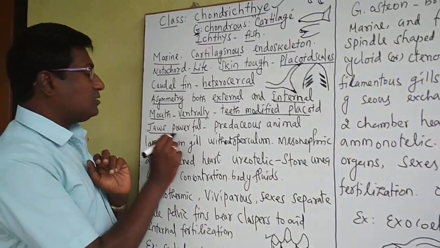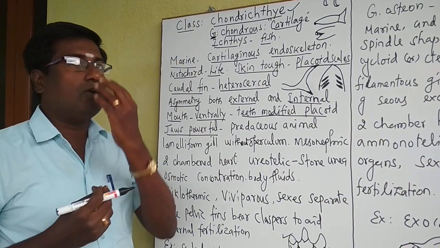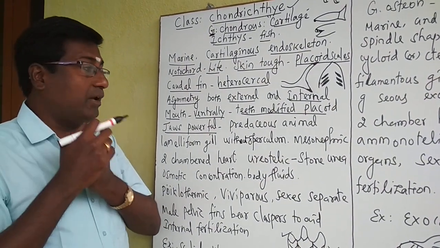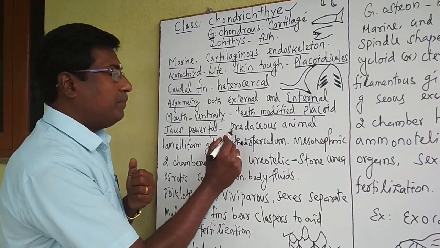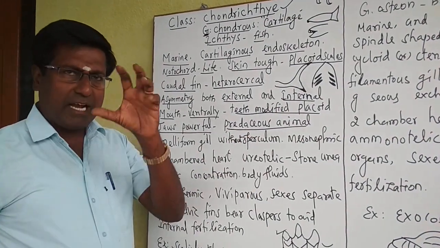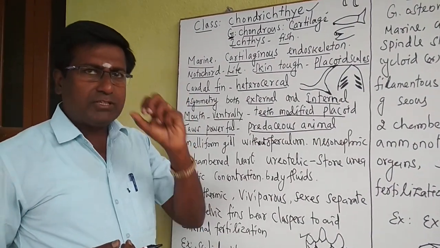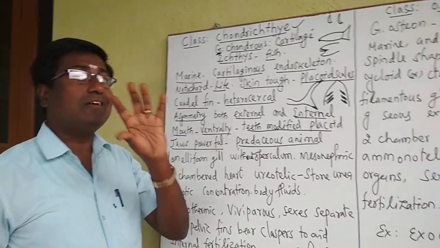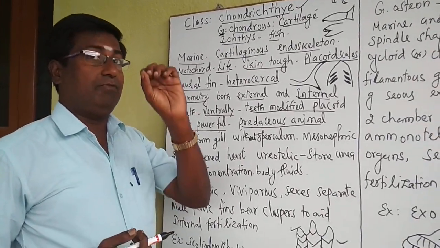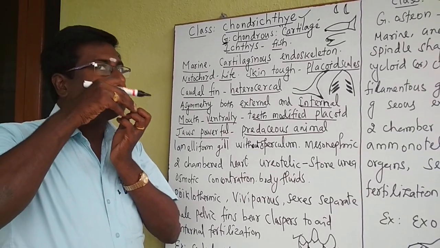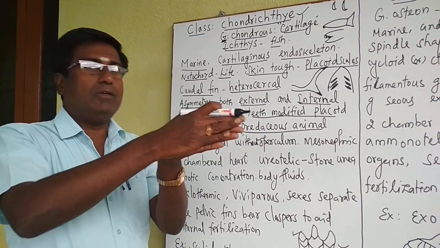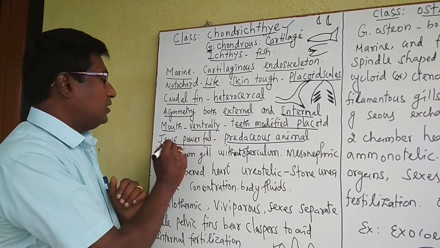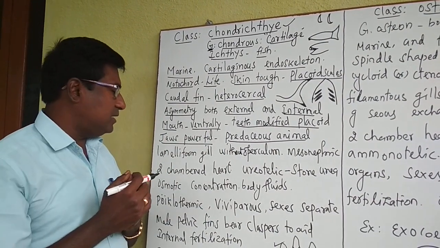And the jaws are very powerful. The upper jaw and lower jaw are very strong and very powerful because it is a predaceous animal. That means it captures the prey or eats the flesh of small fishes. It is carnivorous in nature. It eats flesh only. That's why the jaws are very powerful, to capture and crush the fish. It is a predaceous animal.